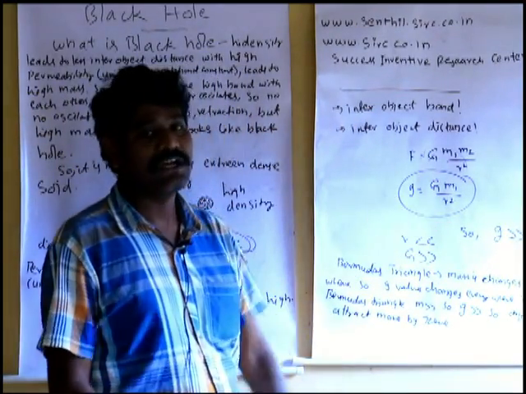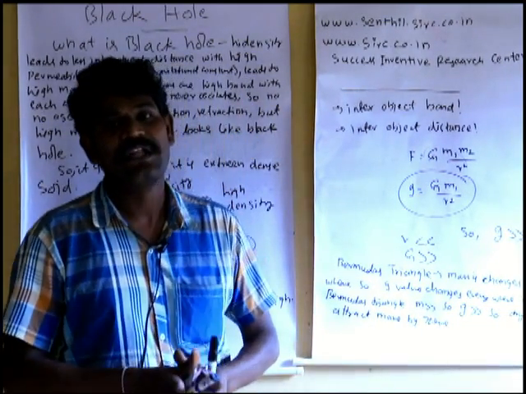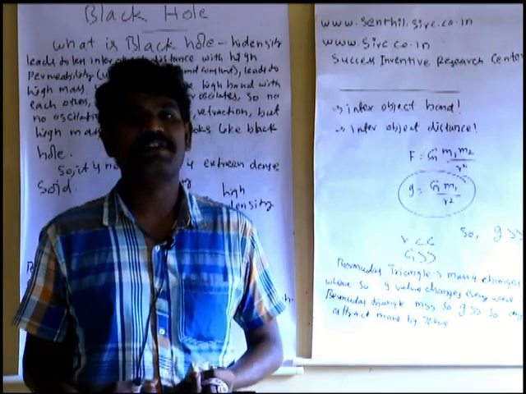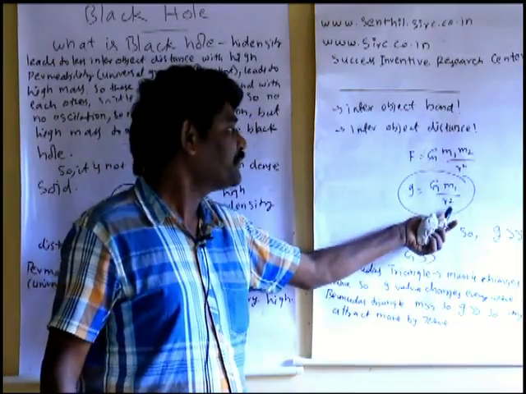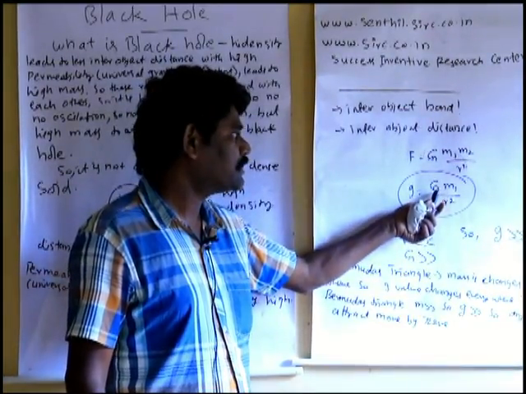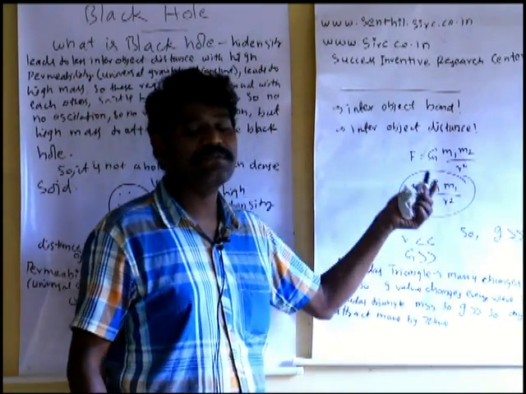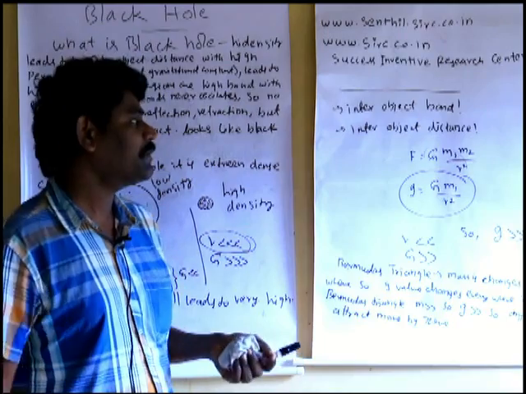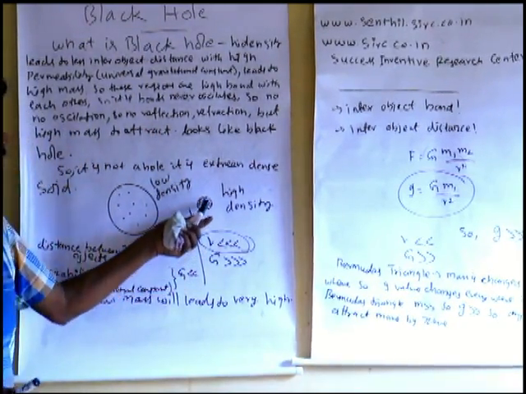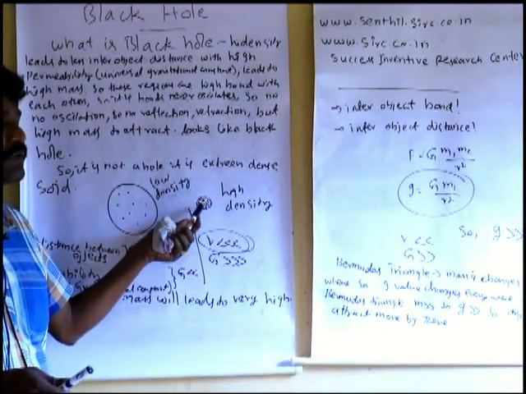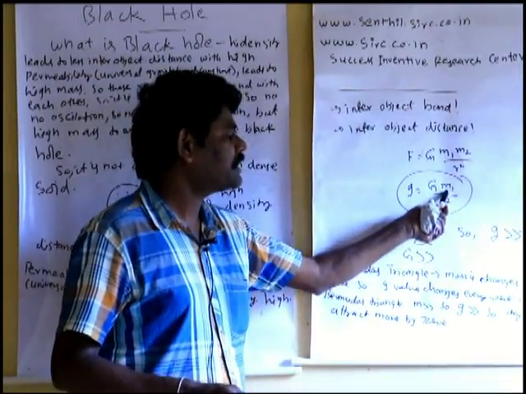In the case of the black hole, the gravity value is extremely high. That is why the black hole has high attractive power. The reason is that the inter-object distance inside the black hole is very less, and the universal gravitational constant, the G value, is very high. This is the permeability value, the inter-object bonding value between objects. The bonding value is extremely high, the distance is very less, and the mass is high.